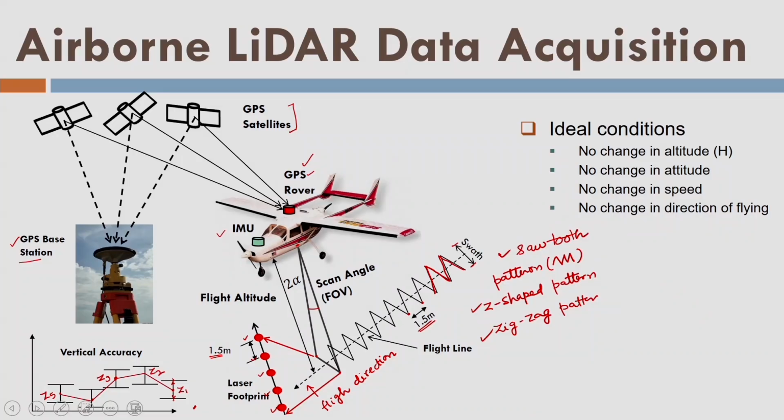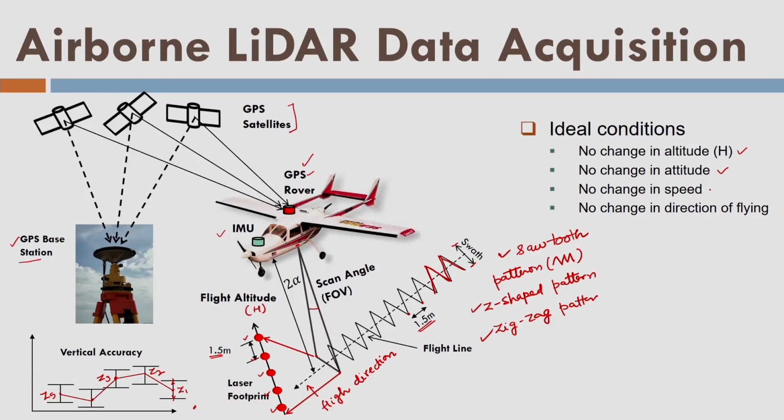So, what are the ideal conditions here? The ideal conditions are that there should not be any change of the altitude or the flying height. That means an aircraft should always fly at a constant height with respect to the ground surface. Further, there should not be any change in the attitude, which means the aircraft should not vibrate like this. So, there will not be any change in the attitude or the roll, pitch and yaw values of the aircraft.